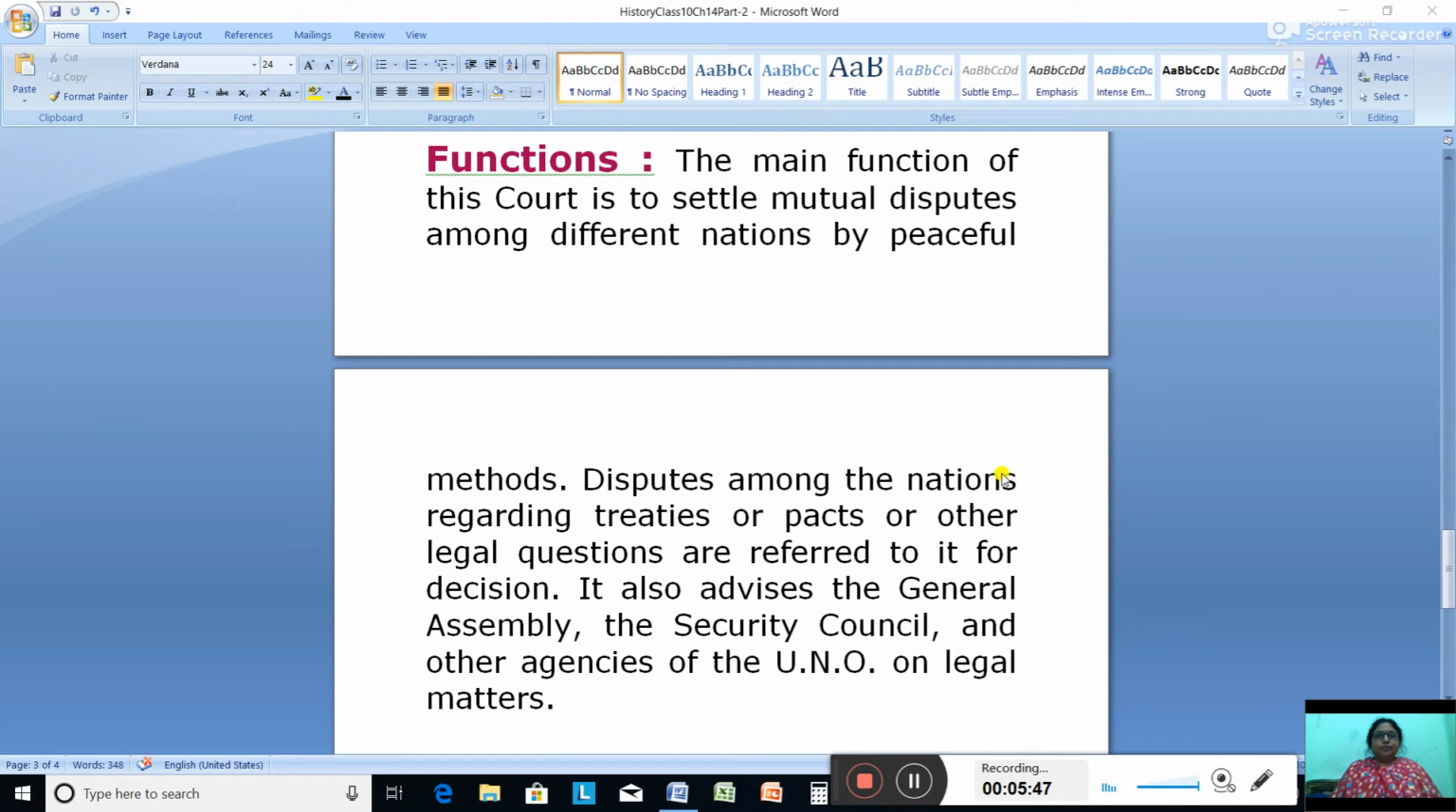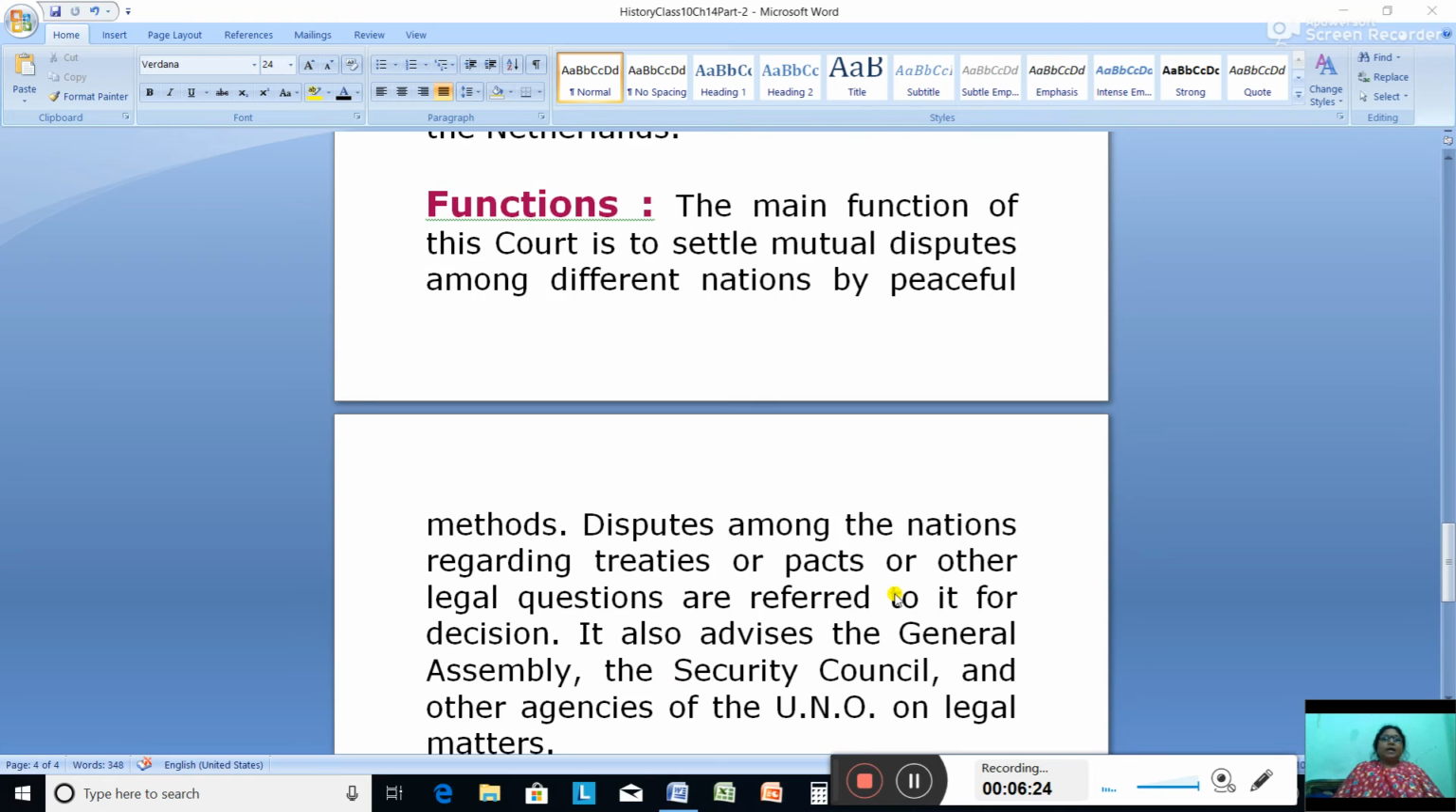Now we are going to do the functions of the International Court of Justice. The main function of this court is to settle mutual disputes among different nations by peaceful methods. Disputes among the nations regarding treaties or pacts or other legal questions are referred to it for decisions. It also advises the General Assembly, the Security Council, and other agencies of the UNO on legal matters. So that means it is very, very important.